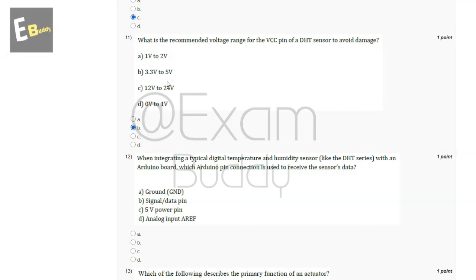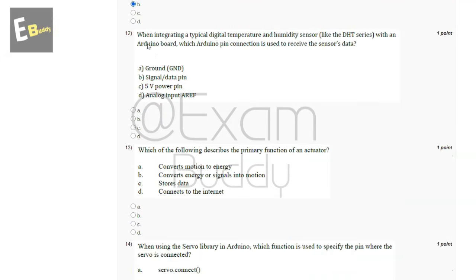And now let's go to our question number 12. When integrating a typical digital temperature and humidity sensor like the DHT series with an Arduino board, which Arduino pin connection is used to receive the sensor's data? So these are the options, and the answer of our 12th question is B, signal data pin.